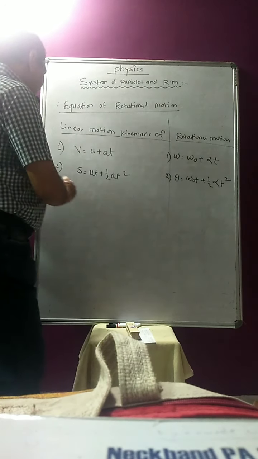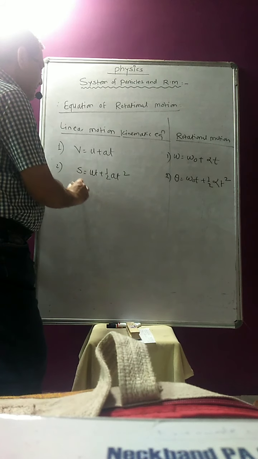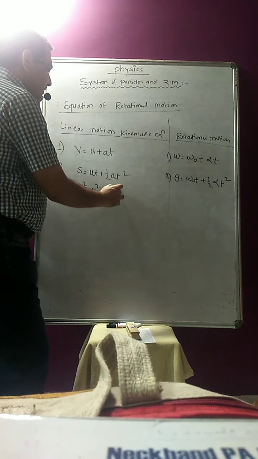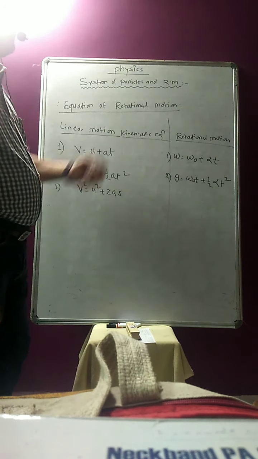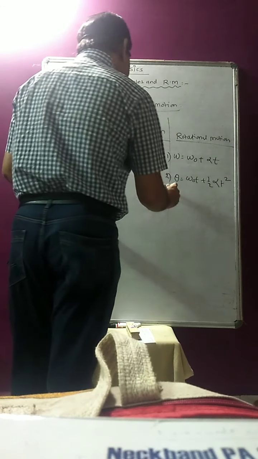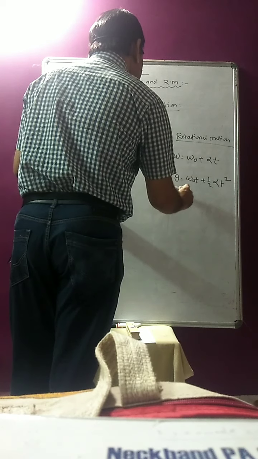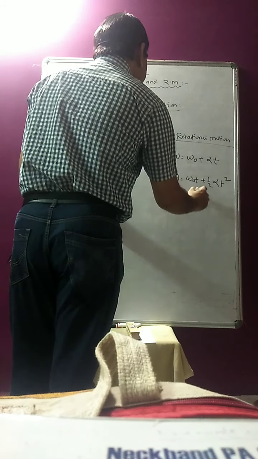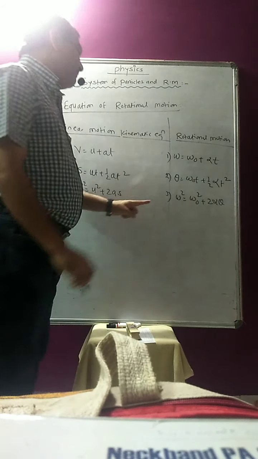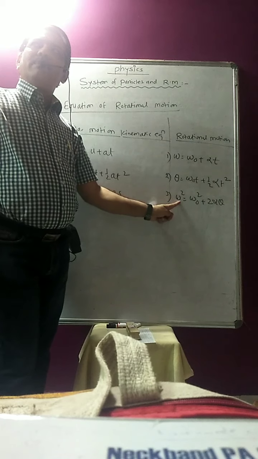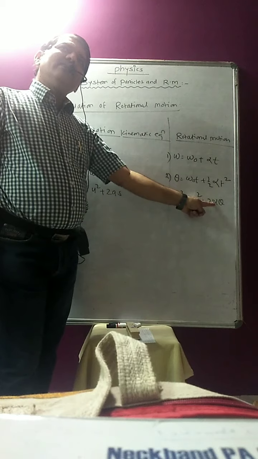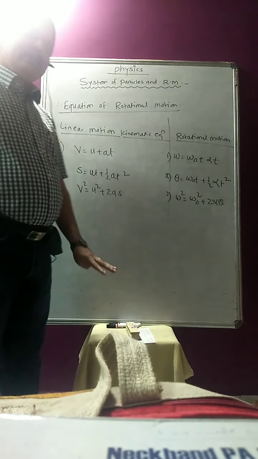And the third kinematic equation that we have learned is the v square equation. In linear motion we have learned v square is equal to u square plus 2 times as. In rotational motion, that equation is omega square is equal to omega 0 square plus 2 times alpha into theta, where omega square is the final angular velocity square, omega 0 square is the initial angular velocity square, alpha is the angular acceleration, and theta is the angular displacement.